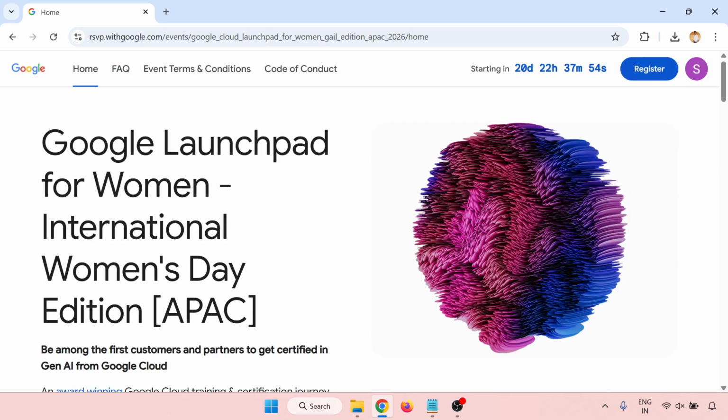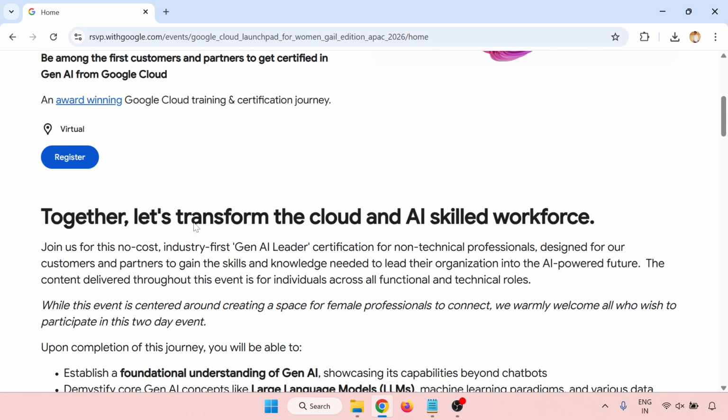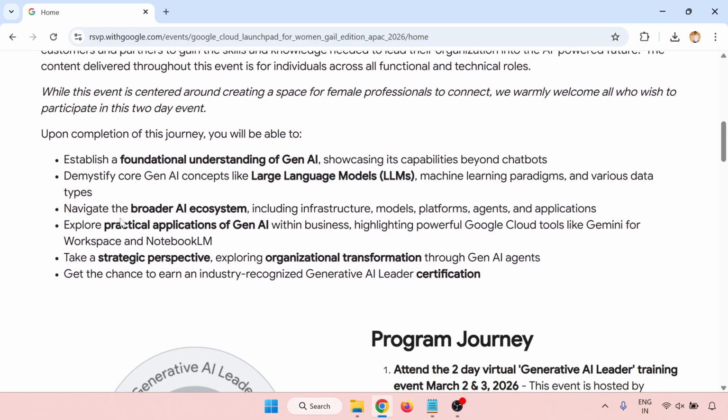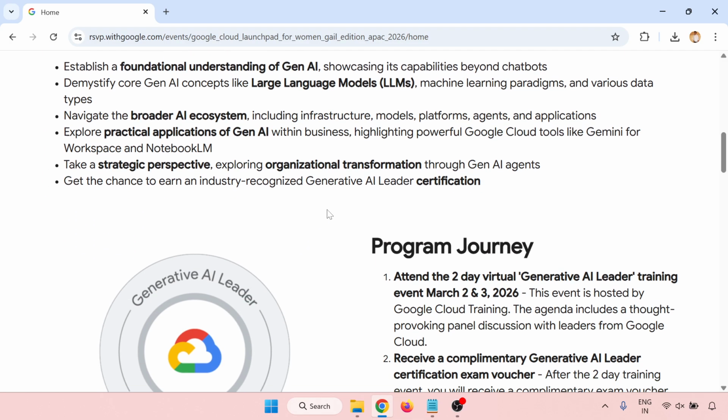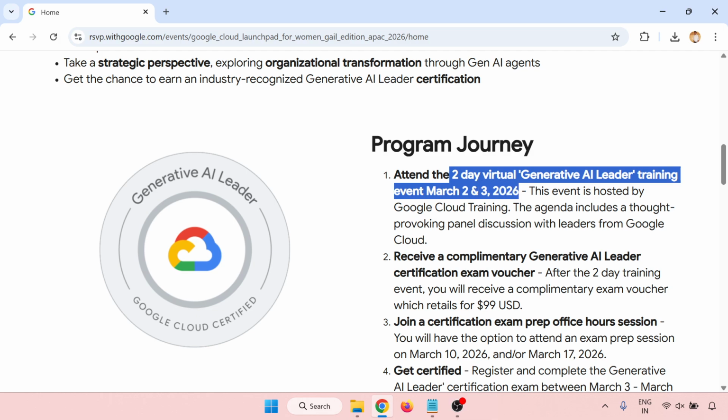When we open this link, you will get a page like this: Google Launchpad for Women, International Women's Day Edition APAC. The main thing is, we'll go through it step by step. The program journey: attend the 2-day virtual Generative AI Leader training event on 2nd and 3rd March 2026.